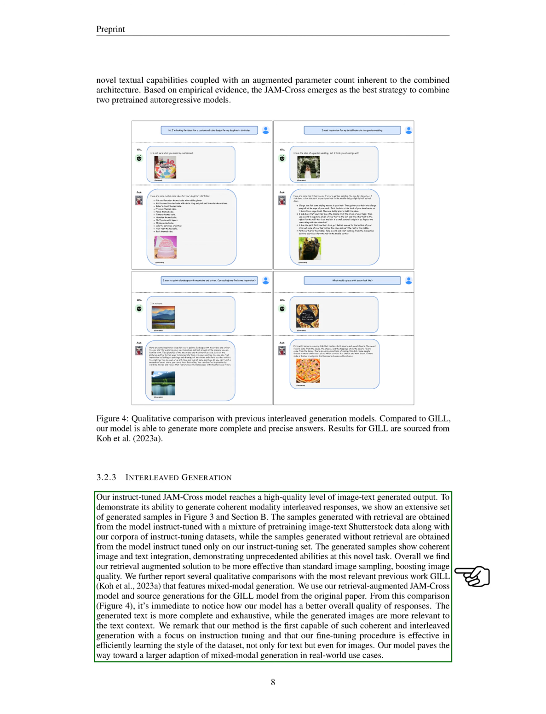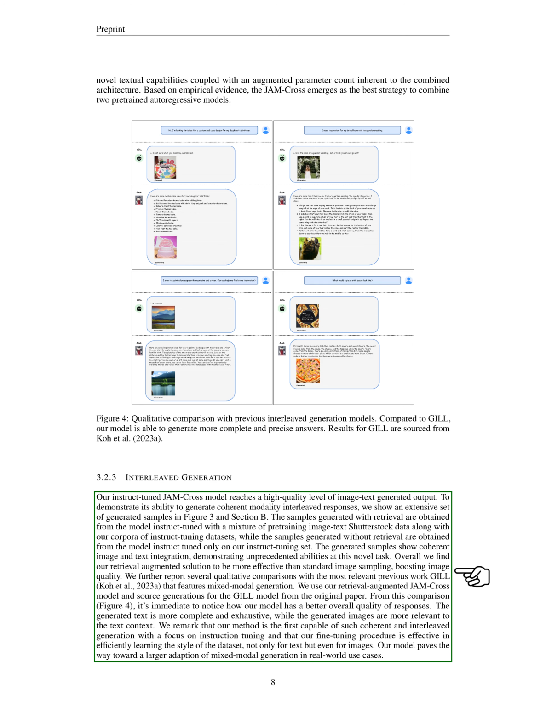To show its ability to generate coherent responses that interleave different modalities, we provided a large set of generated samples. The samples generated with retrieval were obtained from the model instruct-tuned with a mix of pre-training image-text Shutterstock data and our instruct-tuning datasets. The samples generated without retrieval were obtained from the model instruct-tuned only on our instruct-tuning set.